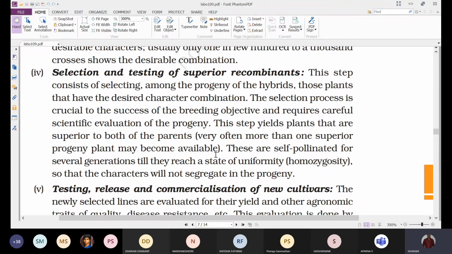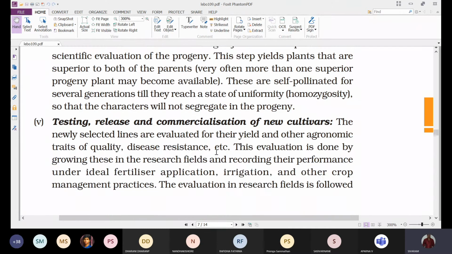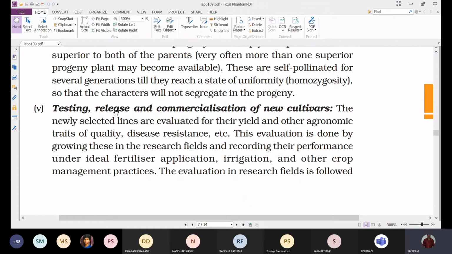Those hybrids which are showing continuous transfer of similar characteristics, superior varieties, those are taken into consideration, and those only are produced in large numbers in a commercial manner, and they are released to the market. That is what we can see here: testing, release and commercialization of new cultivars.